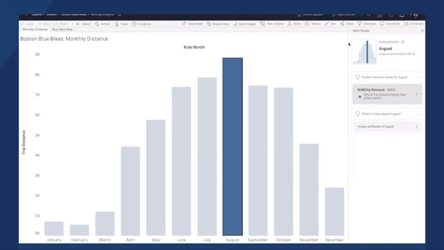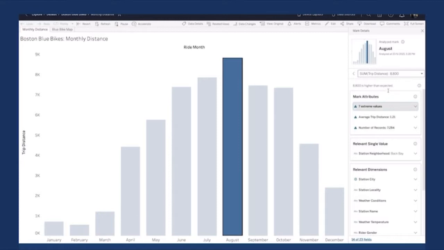And now check out this right side pane. What we're showing here is a list of explanations, and it's open all of the time so that you can continue exploring your data while you look at explanations. We have two categories of explanations. The first is telling you possible reasons why August is high. The second category of explanations helps you understand how August might be unique, but is unrelated to the measure value that you're looking at. Let's take a look.